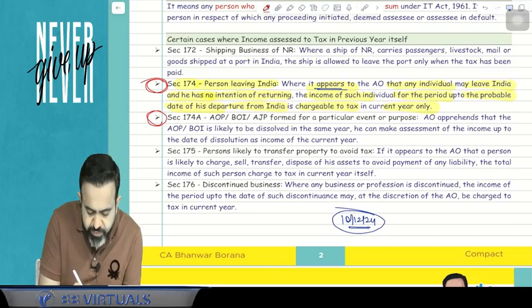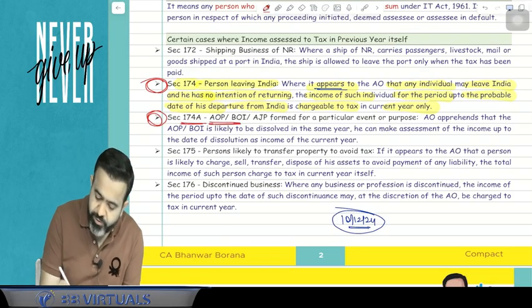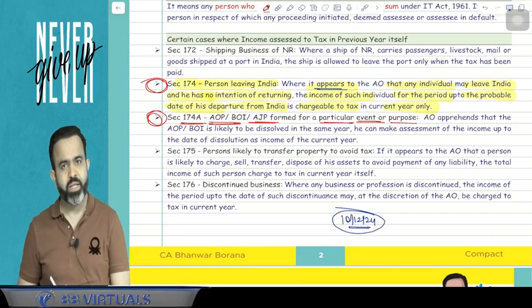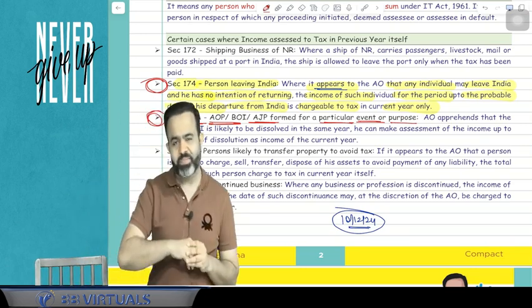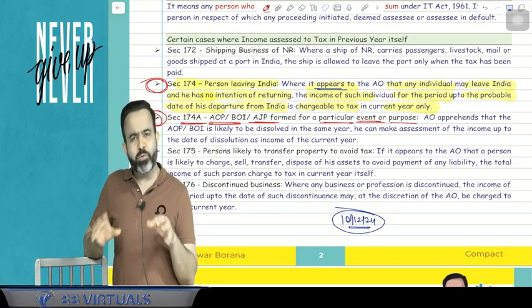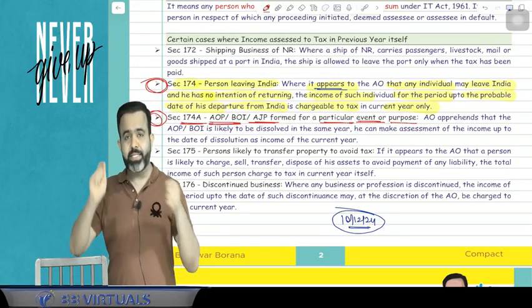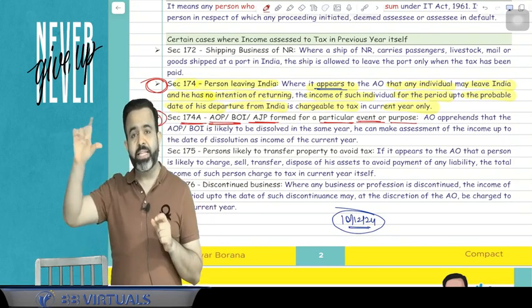Now, one more section is 174A, which says that if an AOP, BOI or artificial juridical person is formed for a particular event or purpose. I can take an example. Suppose Dandiya Navratri is completed. In Mumbai, suppose there are 10 people, and these 10 people decided that in the Dandiya festival, we will sell the Dandiya sticks and we will sell water bottles.